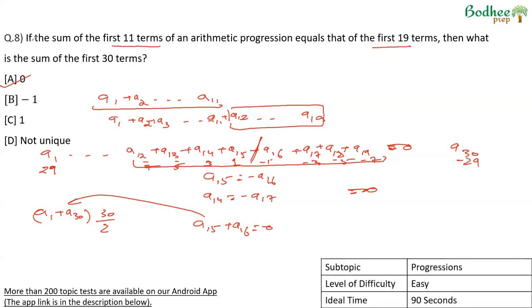Easy question. You would have come across this kind of a question while practicing as well. Whenever a set of terms is 0, either the middle term of that or the sum of the two terms in the middle is 0. And therefore we'll have opposite signs on each side of that term.